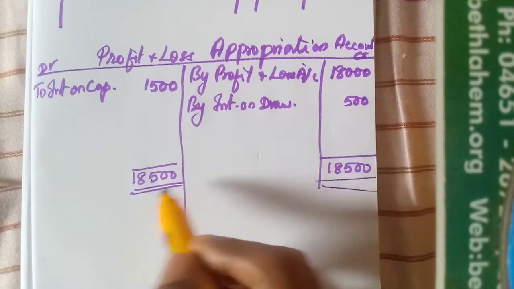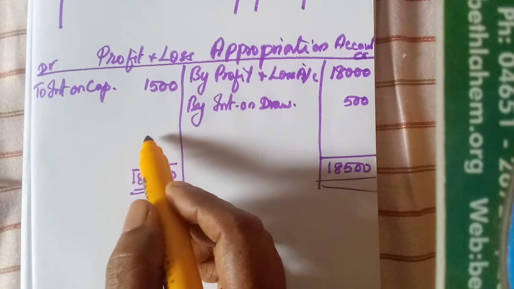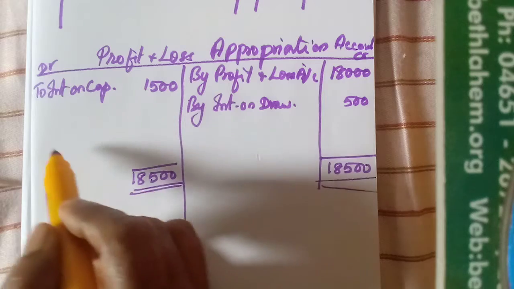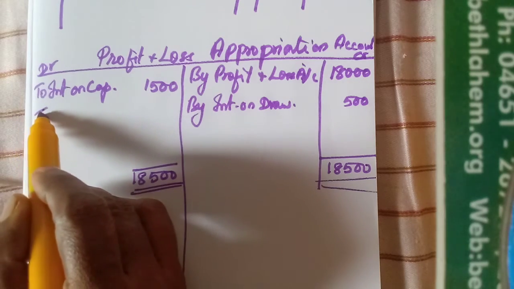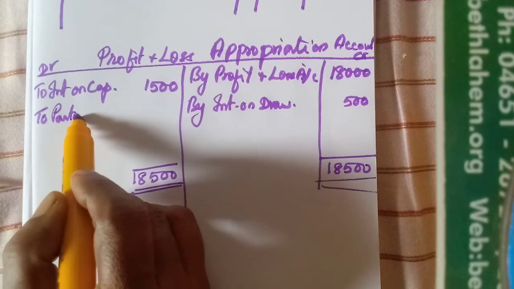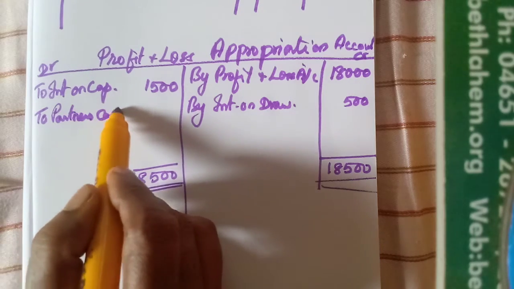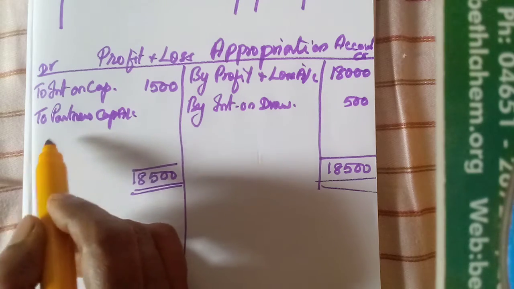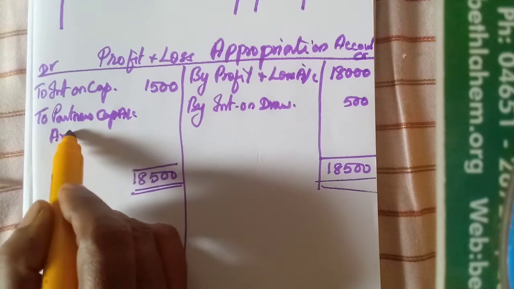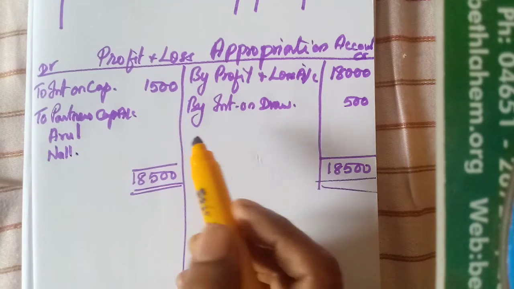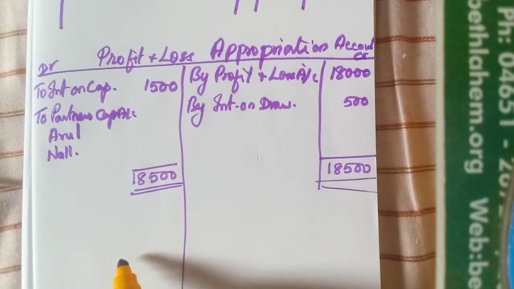Now 17,000 we will get, isn't it? So that must be transferred to the partners' capital accounts. We should write the partners' names here. Arulappan, then Nallasamy. Now 17,000 we will get.